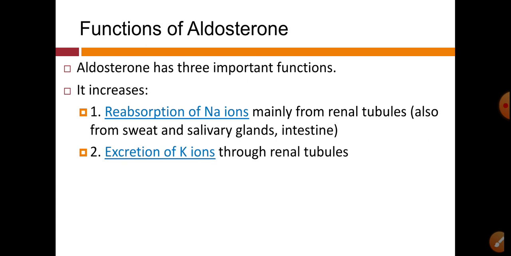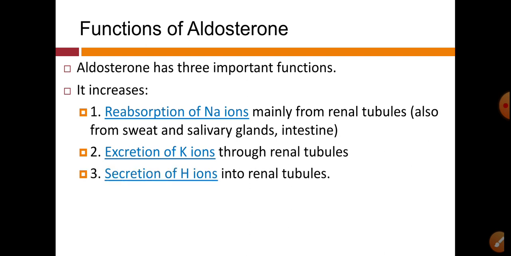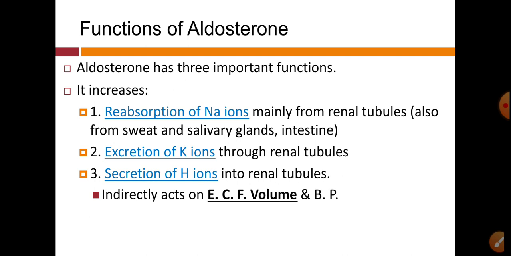Then next function is excretion of K plus ions and H plus ions through the renal tubules. So aldosterone acts on these solutes, that is sodium, potassium and hydrogen, and indirectly it acts on the ECF volume and blood pressure.